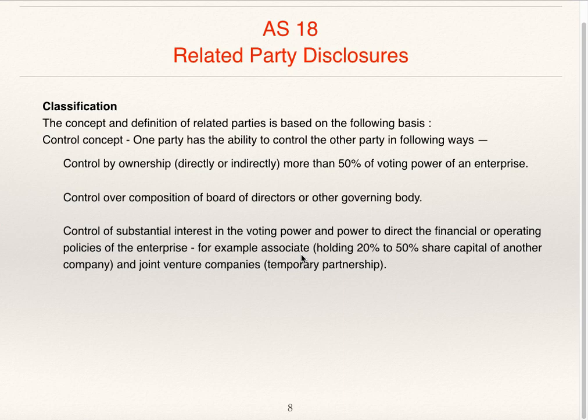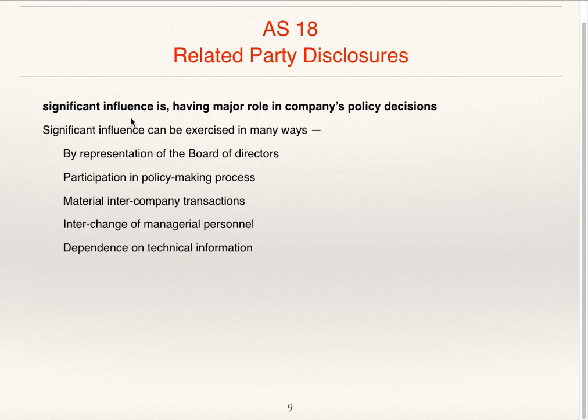For example, associate holding 20% to 50% share capital of another company, and joint venture companies. Joint venture is temporary partnership. Significant influence means having a major role in company's policy decisions. Significant influence can be exercised in many ways.